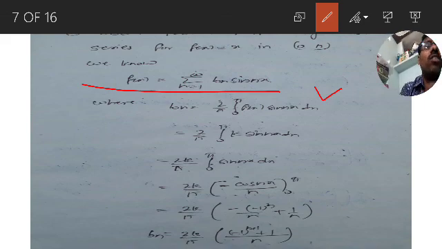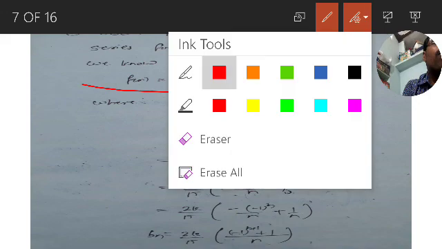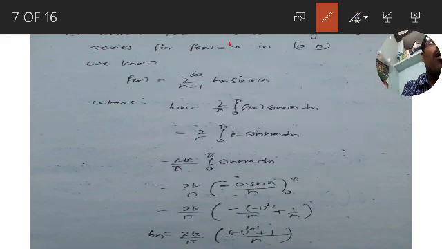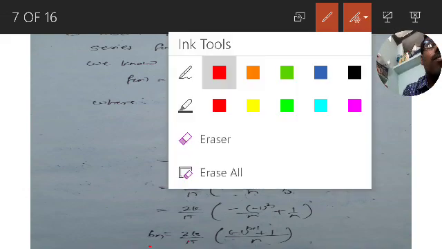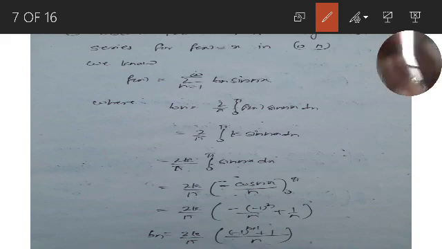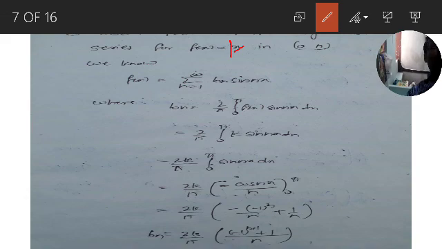What is f of x? Sorry, here f of x is equal to k. Not x, it is k. So I will make it for you. Wait for a minute. What is this? Are you able to get it? This is f of x is equal to k.